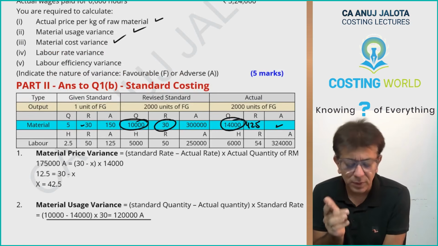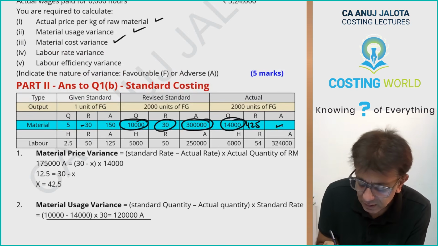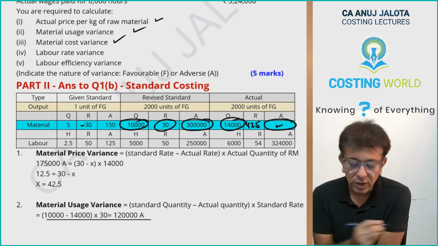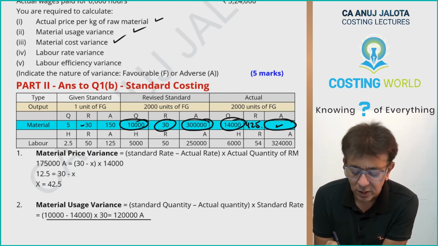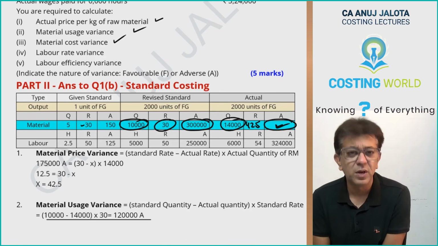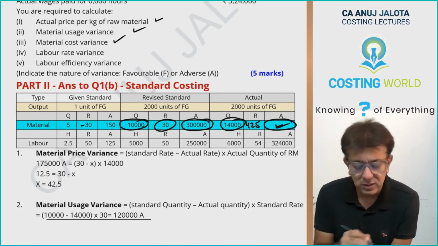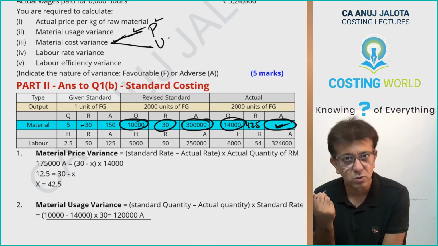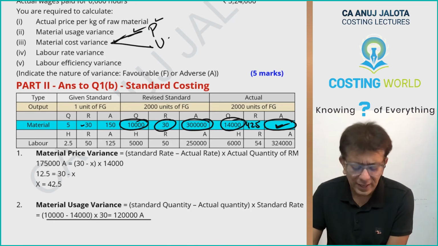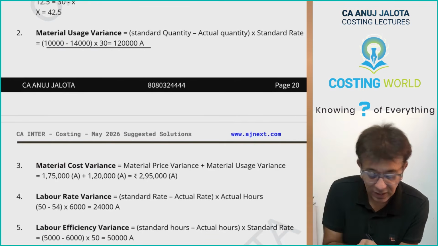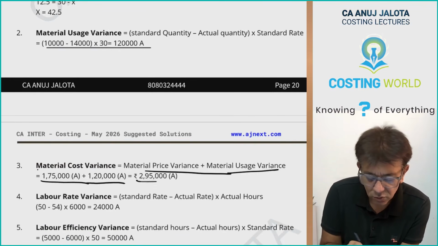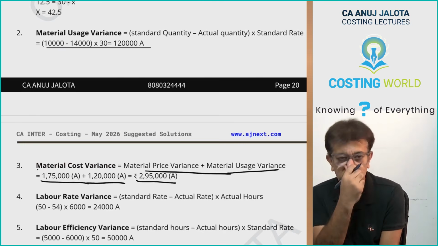Third, material cost variance. You can compute material cost variance as standard cost data minus actual cost data. For that, you can just multiply 14,000 by 42.5. That will give you this amount. In case you do not wish to do it like this, material cost variance is broken up into two parts, price and usage. You have price also, you have usage also. You add them. Material cost variance is price plus usage. This plus this, so 2,95,000 adverse. Further.